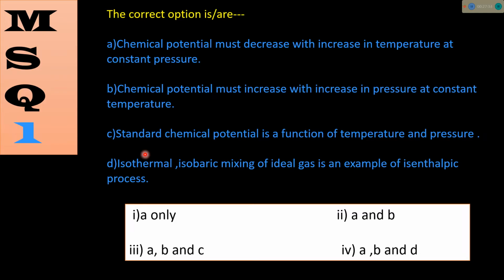Solving this type of questions will also help you revise some topics. Not only are we solving the questions for exam purposes, but revision of every topic will also be done by this series. So this is the first MSQ series.